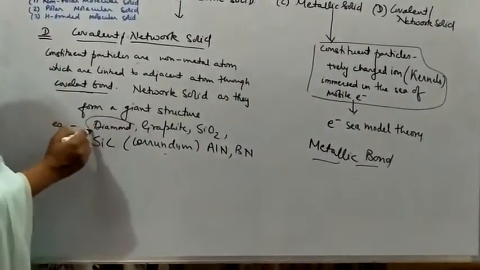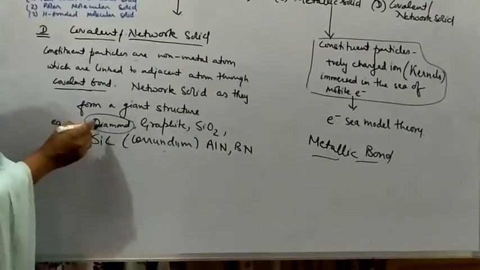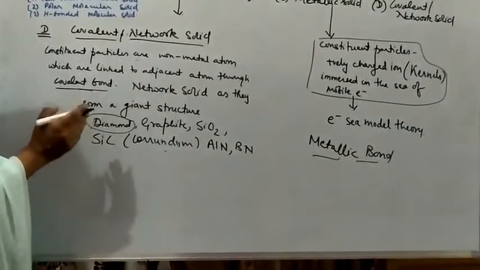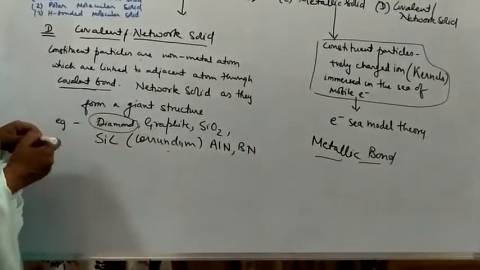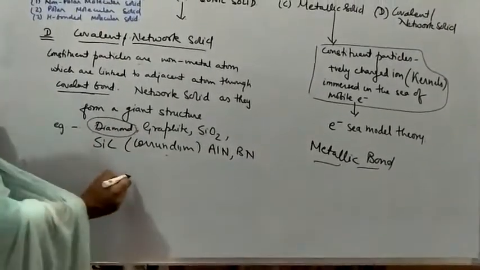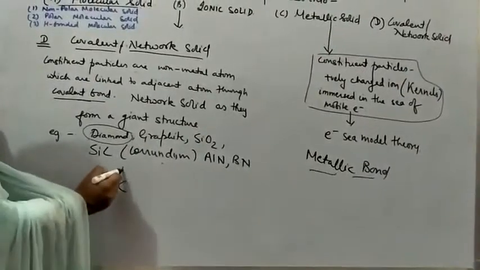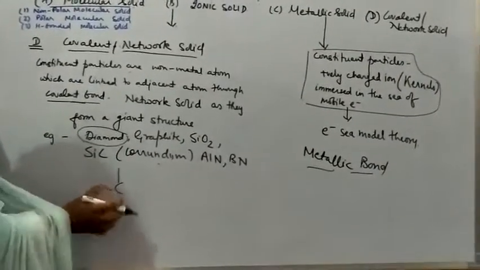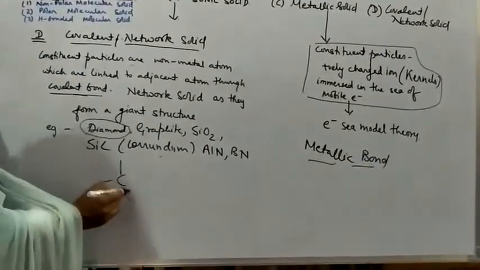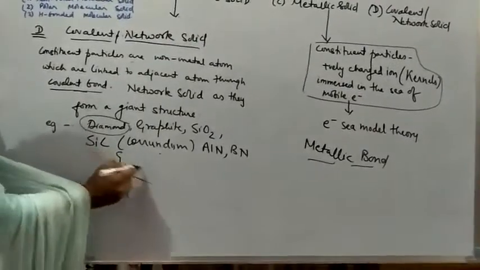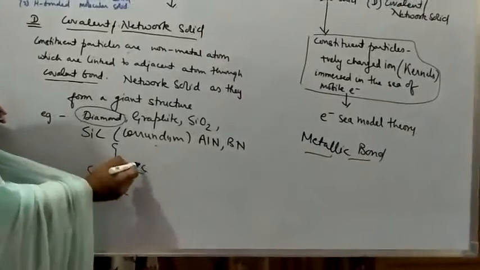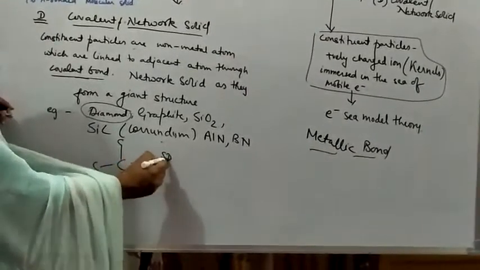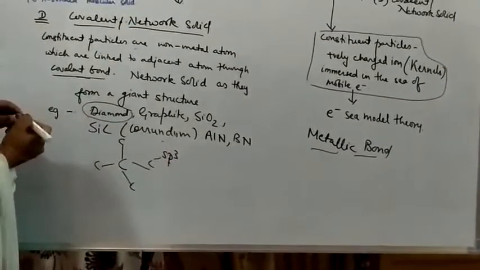Now, if you just see the structure of diamond and graphite, they are the allotropes of the carbon atom. So in diamond, each carbon atom is surrounded by other carbon atoms in a tetrahedral form, and each carbon atom here is sp3 hybridized.